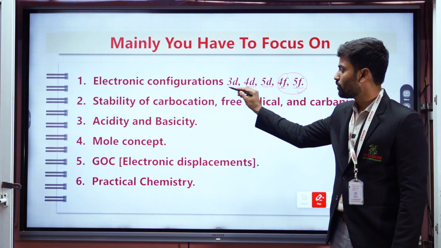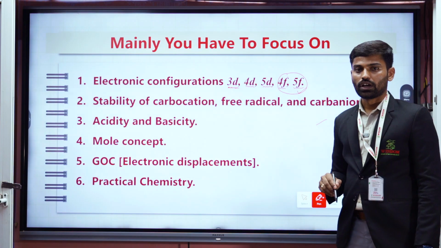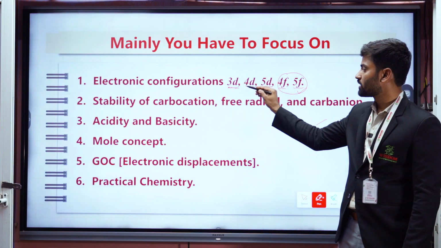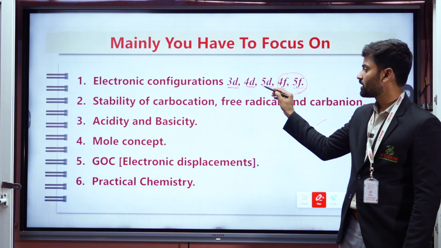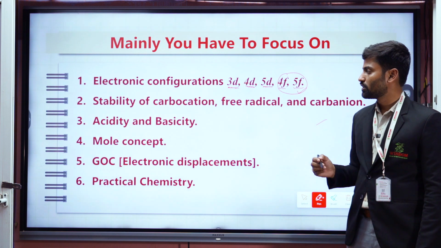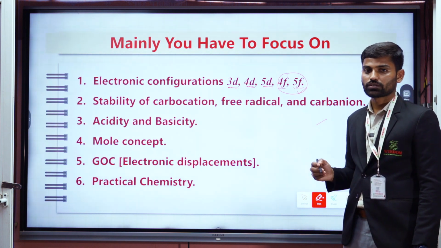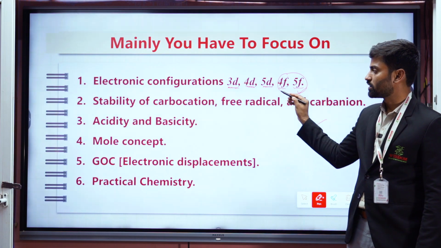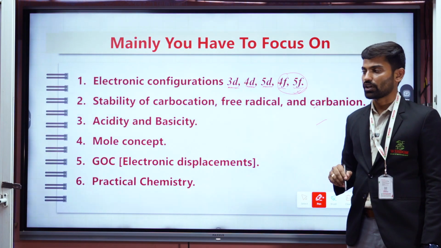In the 3d series, only 2 elements are exception cases, that is chromium and copper, and in the 4d series palladium is an exception case, and in the 5d series platinum, like that. These exception cases in electronic configurations do not follow Hund's rule and the Aufbau rule also. That's why we have to majorly focus on the electronic configurations of these series elements.